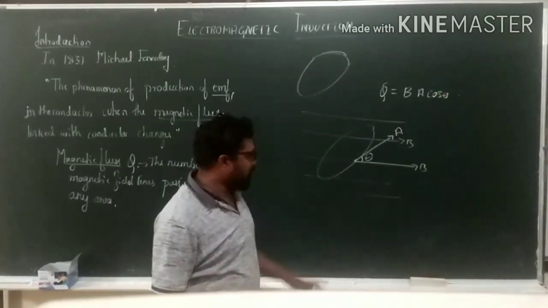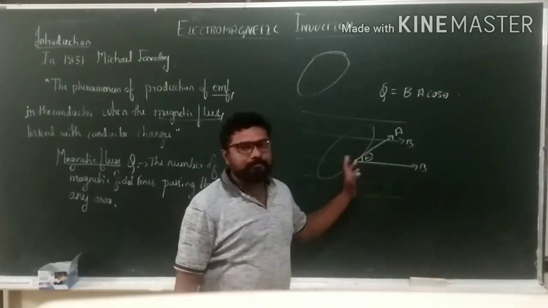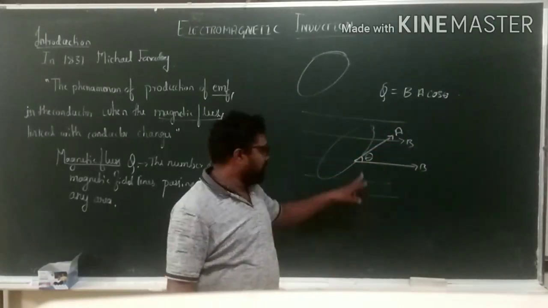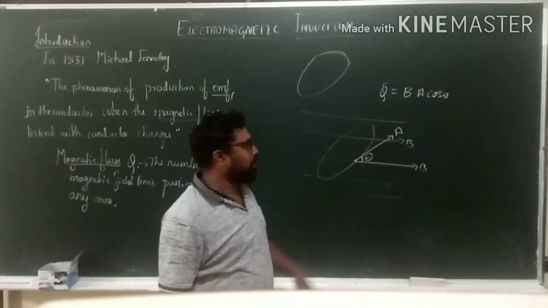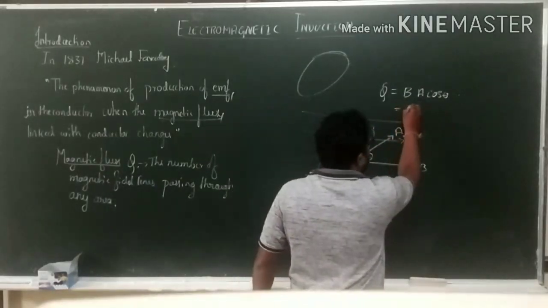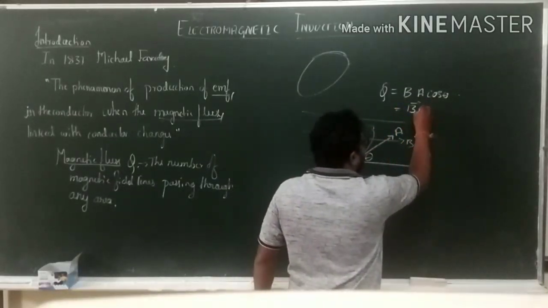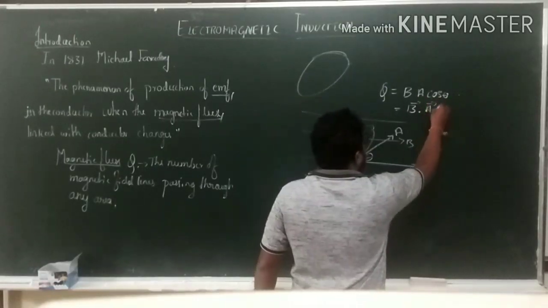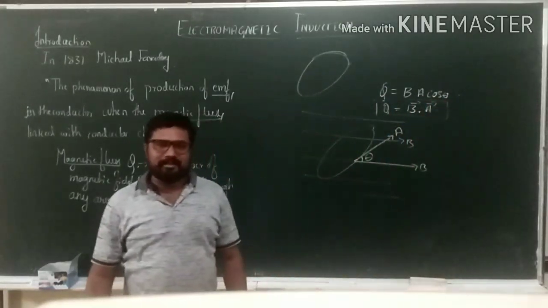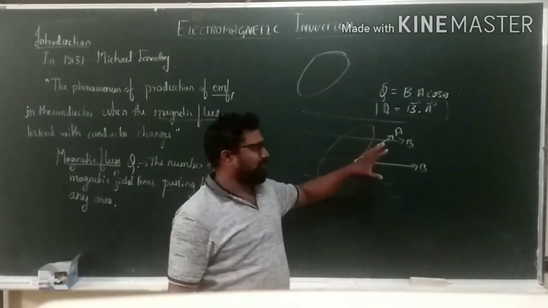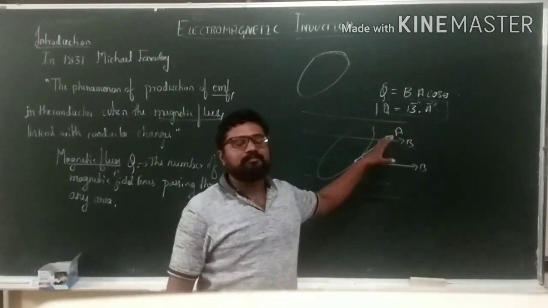Why is it cos theta? Adjacent side divided by hypotenuse. There is an angle between these two. That's why we will use cos theta. Here we can also write it as vector B dot vector A. Here it is the dot product of two vectors. And this is the expression for magnetic flux.